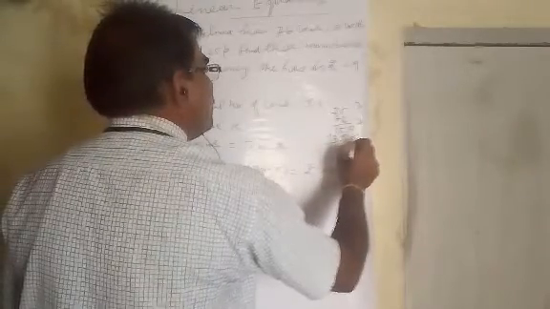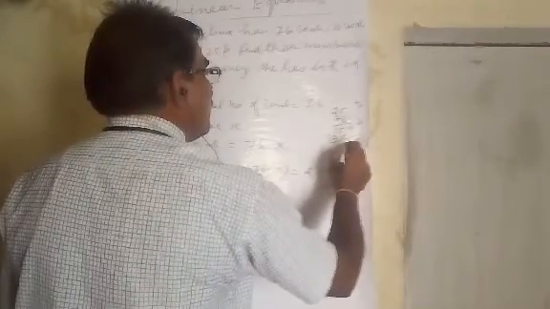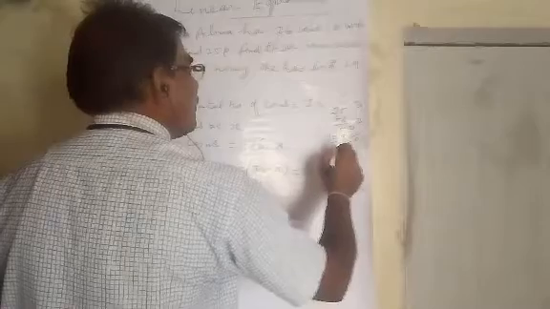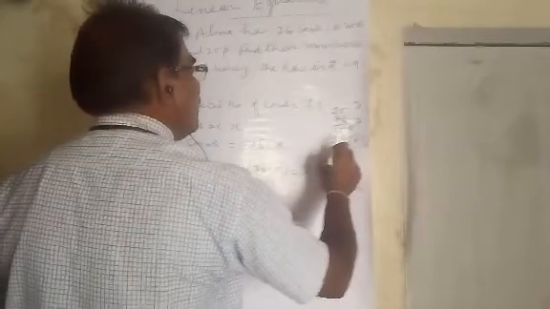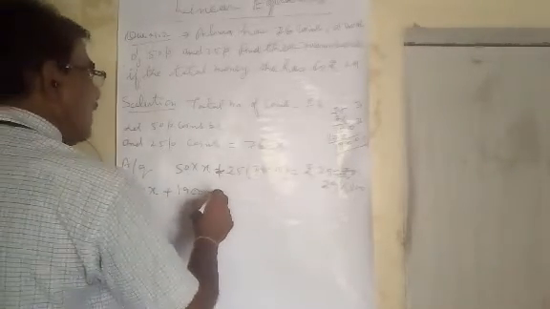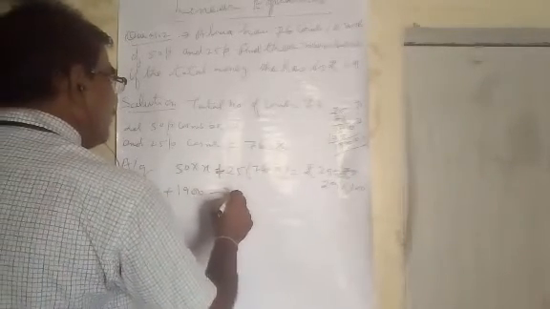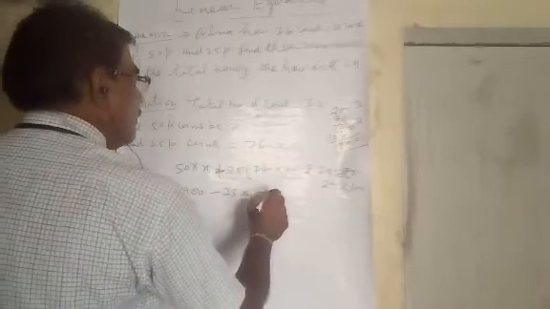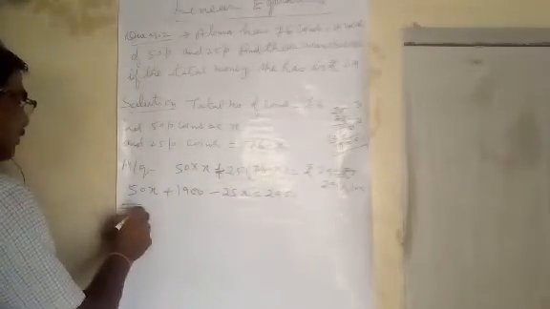Therefore it will be 1900. So 50x plus 1900 minus 25x equals 2900.